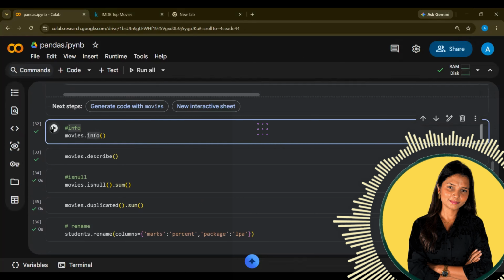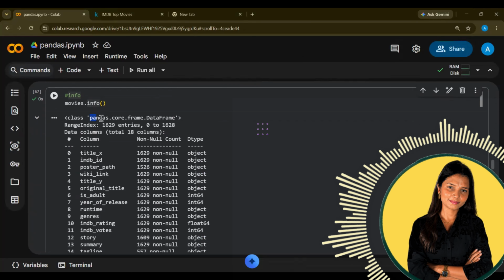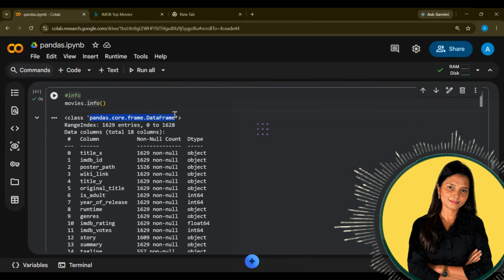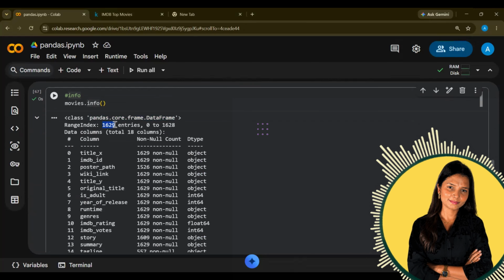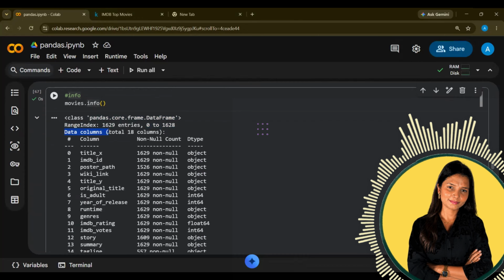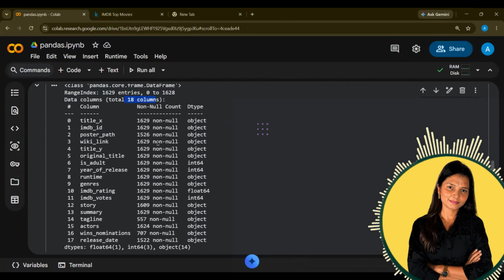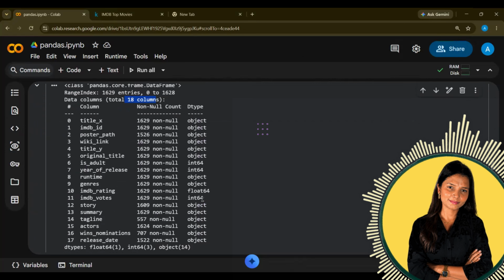Now next is info. What is the info function for? The info function will give you the complete information of your data. Like what the data type is, so it is a data frame. How many values? I have 1629. How many indexes? 0 to 1628. How many total columns? I have 18 columns. What are the column names? How many non-null values do I have? How many counts? And then the data type.